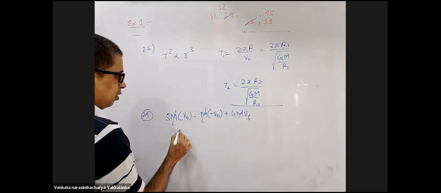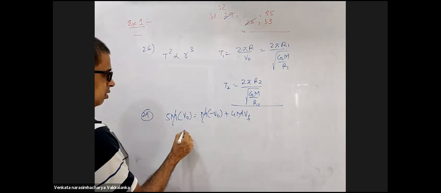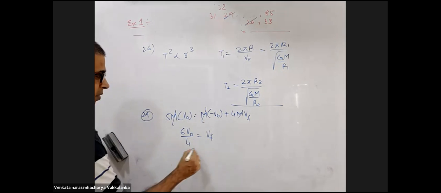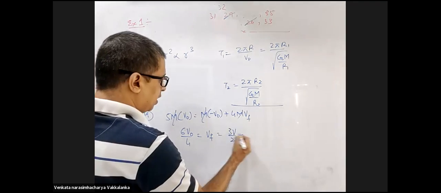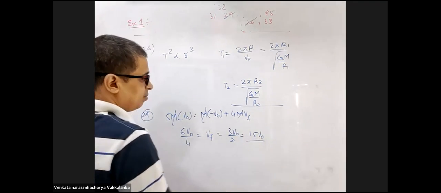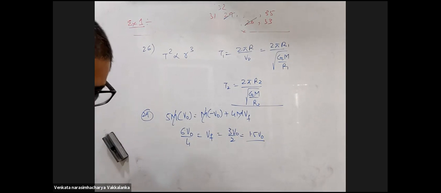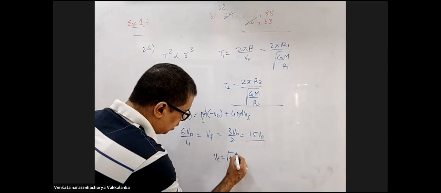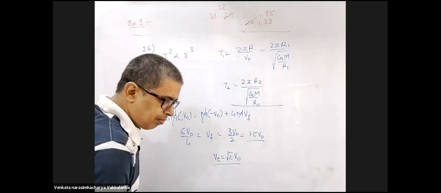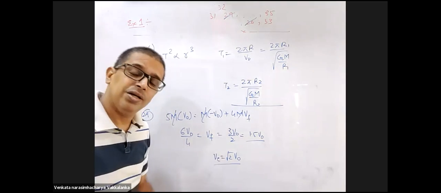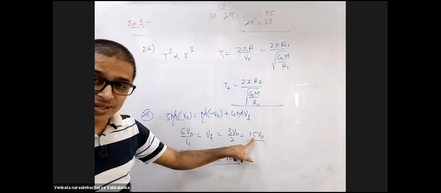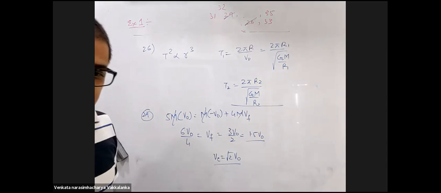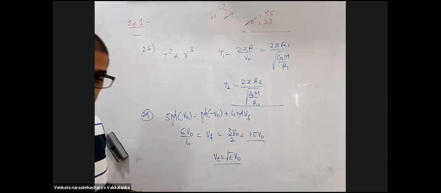Now m gets cancelled out. 5V0 plus V0, this will be 6V0 by 4 is the velocity of the 4m. This will be 3V0 by 2, 1.5 times V0. Is this 1.5 times V0? We remember escape velocity is root 2 times V0. Root 2 is how much? 1.41. 1.5 is greater than this. That means the 4m mass acquired a velocity greater than the escape velocity. So it will escape. It will be an unbound orbit.